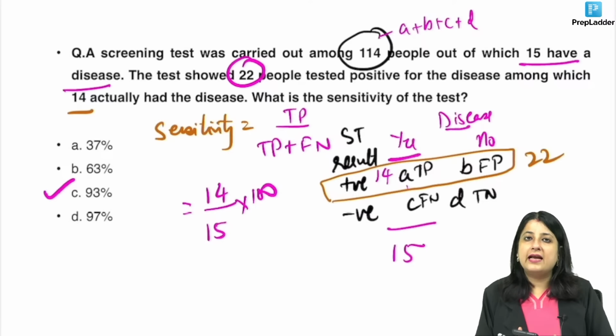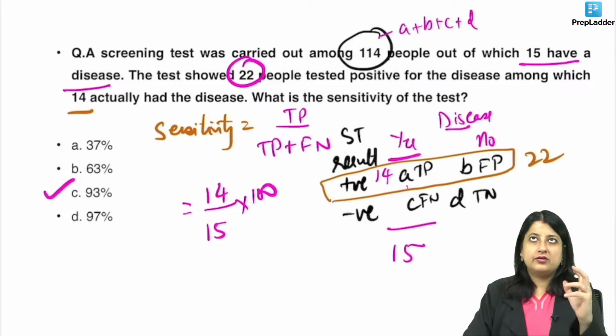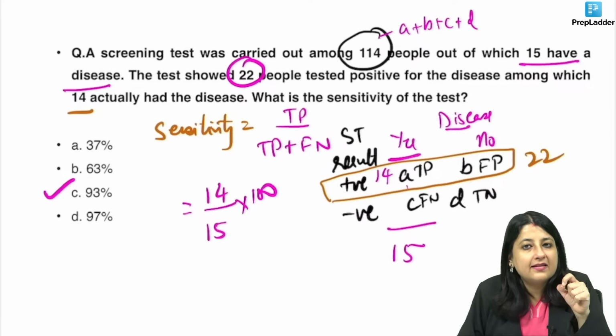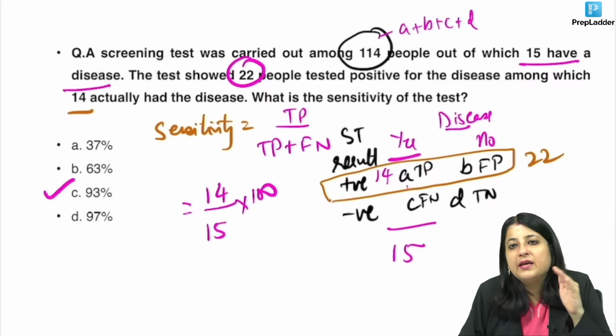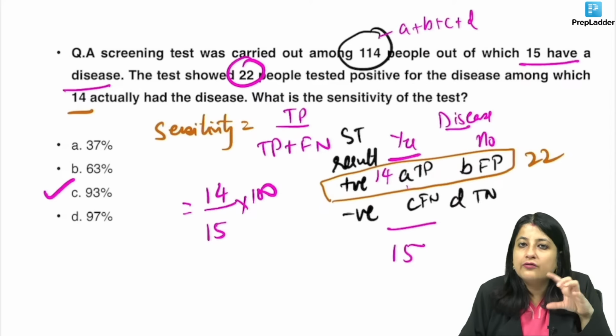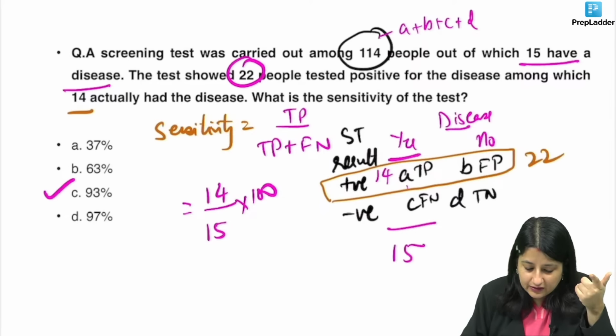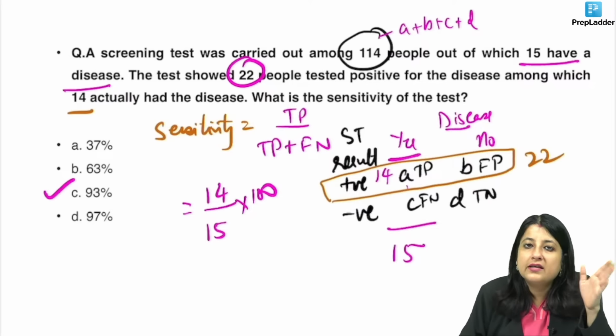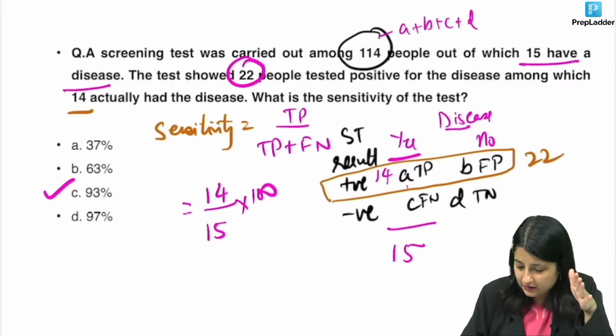So what I'm trying to tell you, guys, is whenever you get a question, relax. Recollect the formula, then see what are the values that have been given to you and what are the values that have not been given to you. Try to figure out what it is. Like over here, 15 have the disease. So what is 15? We can say that 15 is A plus C. What is 22? It is A plus B, and accordingly mark your answers.